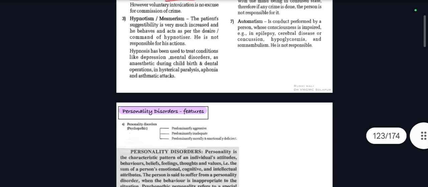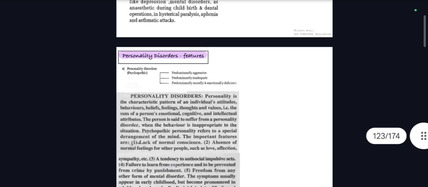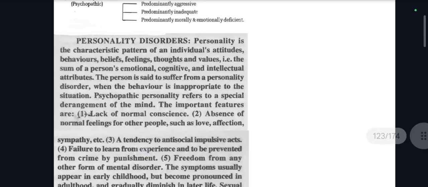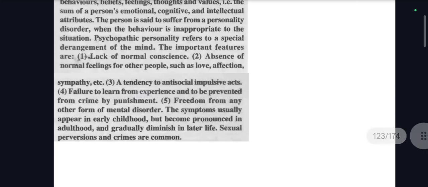What is automatism? Epilepsy, cerebral disease, or concussions. Then, what about personality disorders? What are the features? This is the next question. So, personality disorders are psychopathic, predominantly aggressive, predominantly inadequate, and predominantly morally and emotionally deficient. So, what are personality disorders? Personality is the characteristic pattern of an individual's attitudes, behaviors, beliefs, feelings, thoughts, and values. That is, the sum of the person's emotional, cognitive, and intellectual attributes. So, 3 things are there: sum of emotions, cognitive pattern, and intellectual attributes. The person is said to suffer from a personality disorder when the behavior is inappropriate to the situation.